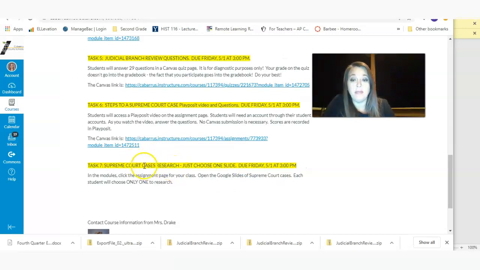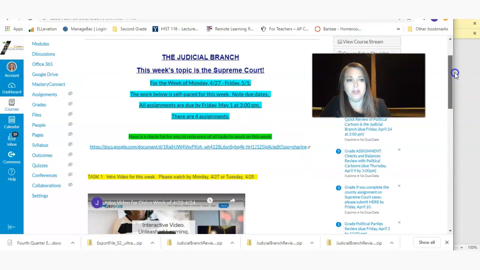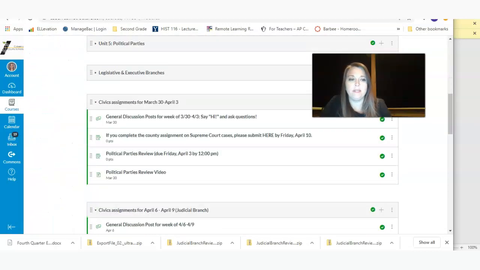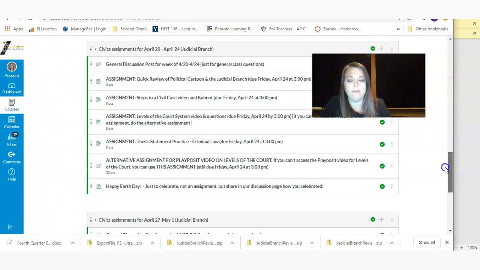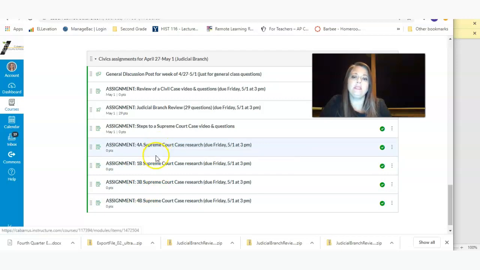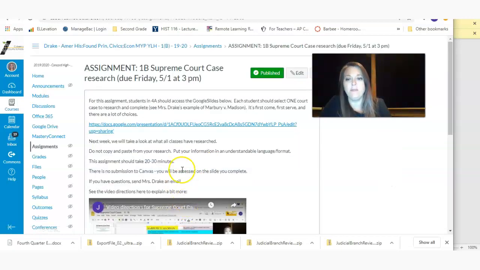Okay, the last assignment here is your Supreme Court cases research. You're just going to choose one Supreme Court case for each class. I've set up something in Canvas here that I'm going to try to show you. When you go to modules, because I don't have a direct link to it, because I'd have to post 4, on my side I can see all 4 classes, 4A, 1B, 3B, and 4B. So let's take 1B, because I use 4A in the directional video that's there.